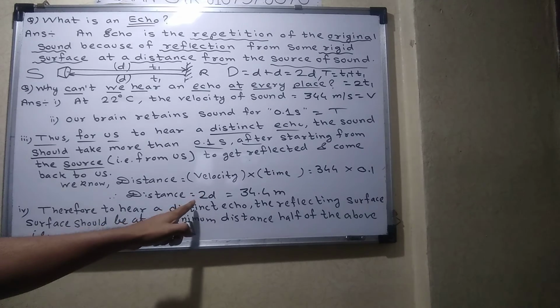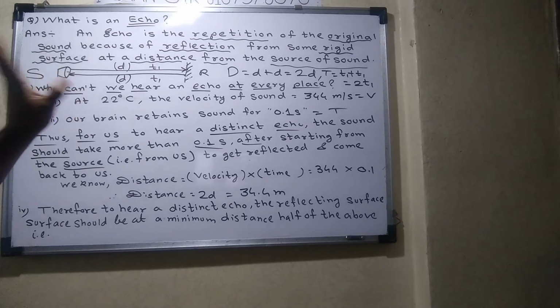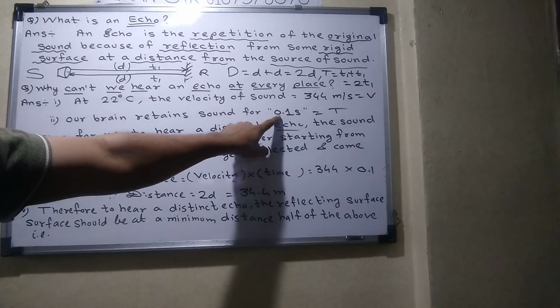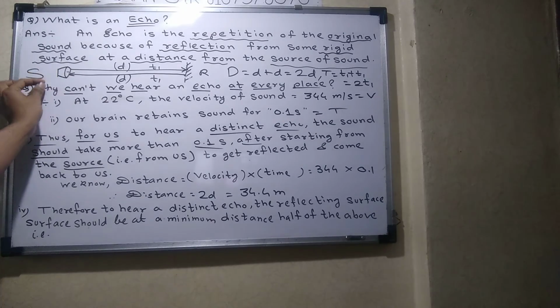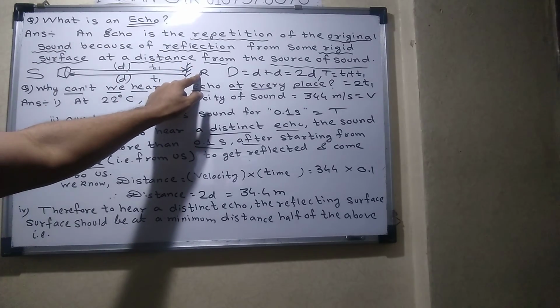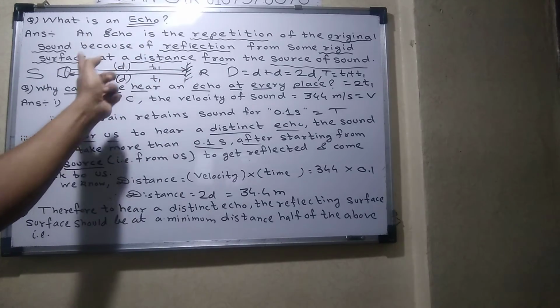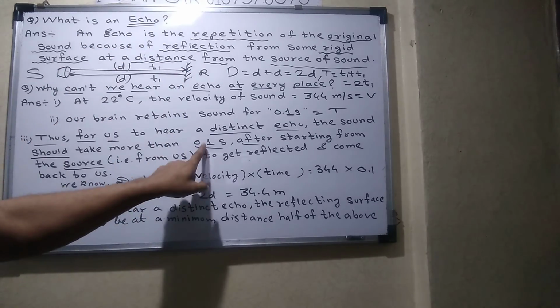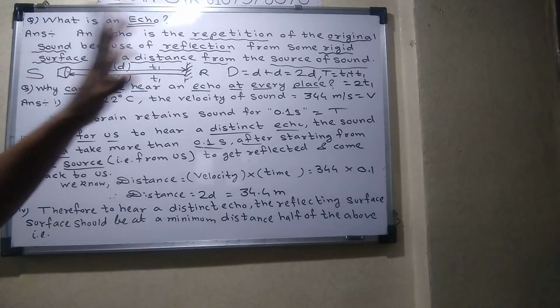Harish, it's not 0.2. Listen, let me tell you again. It's the total time, because when sound moves from source to surface and surface back to source, that total time should be minimum 0.1. Not from here to here. What is an echo?